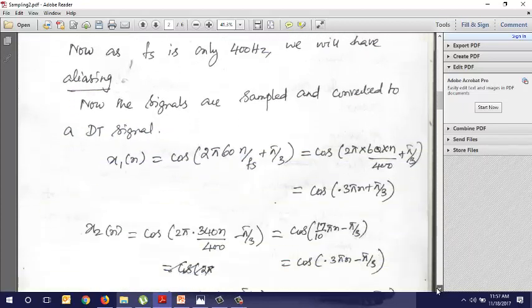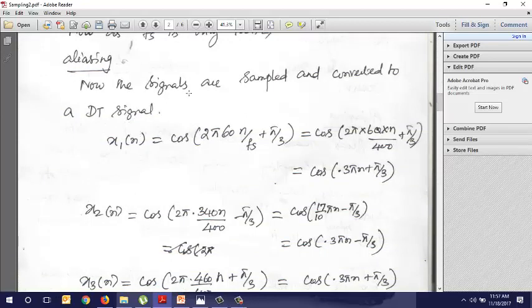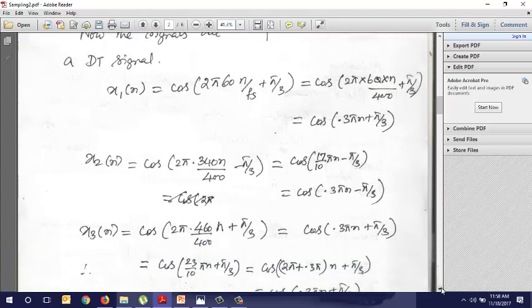Okay, now let us convert these continuous time signals into discrete time signals. So cos 2 pi 60t will be converted by replacing t with nT, where T is the sampling period, which is 1 by the sampling frequency. So it is cos of 2 pi 60 n by fs plus pi by 3. What you get is cos 0.3 pi n plus pi by 3. Now come to the second one.